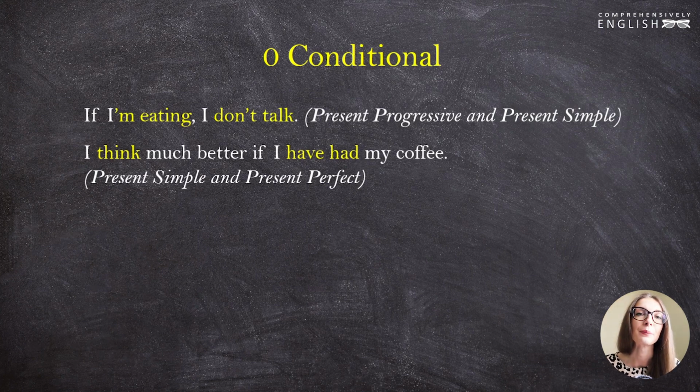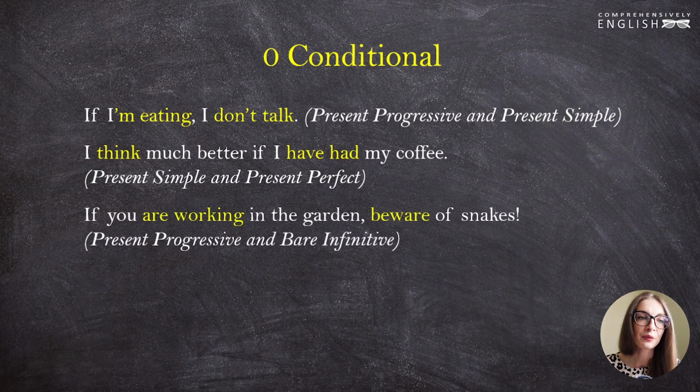We want to show the completion of an action. If you are working in the garden, beware of snakes. Again, the present progressive is used in the conditional clause to show a process, and the infinitive is used in the subordinate clause to give an order, to give a recommendation.